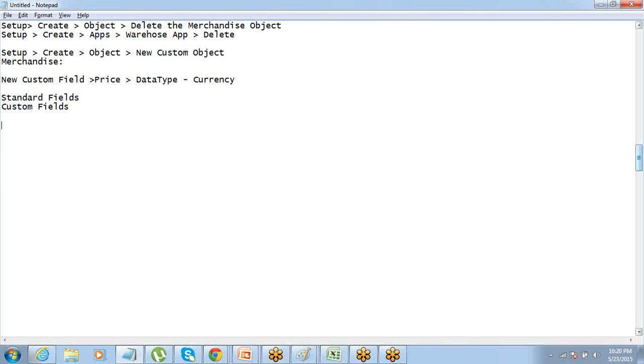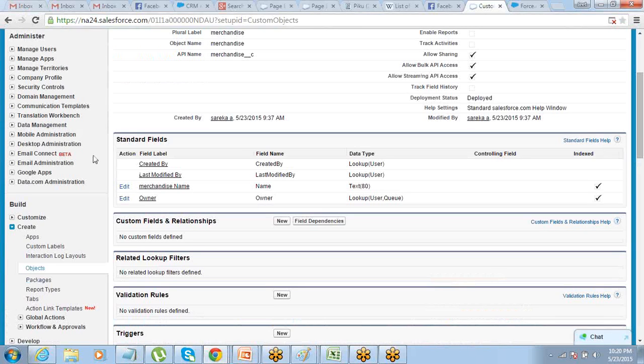But before you create the app, there is one more small stuff that you have to do. You have to create a tab for the object. What is the difference between a tab and an object? In our session we have seen that there are so many tabs also available here, no?